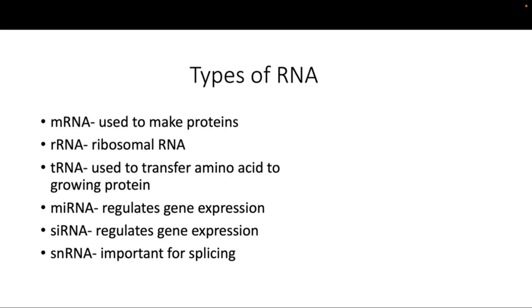Okay, a cell does not have only a couple of RNAs. There are so many different types of RNA present within the cell, and all of them have different functions.